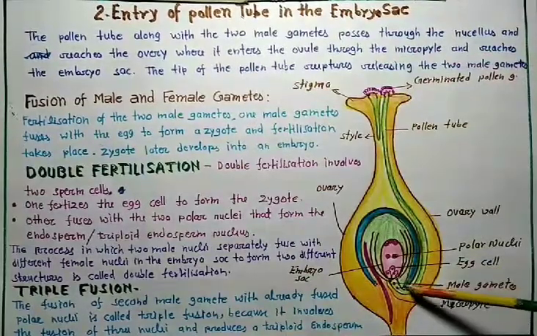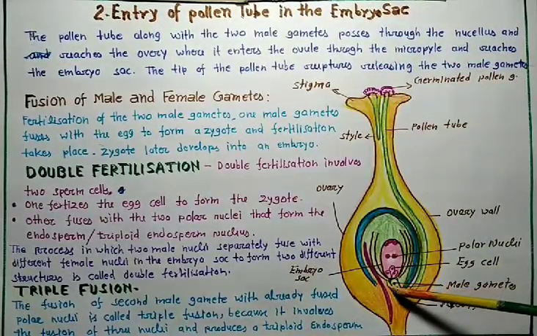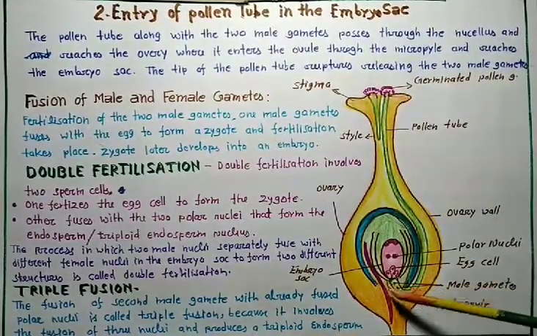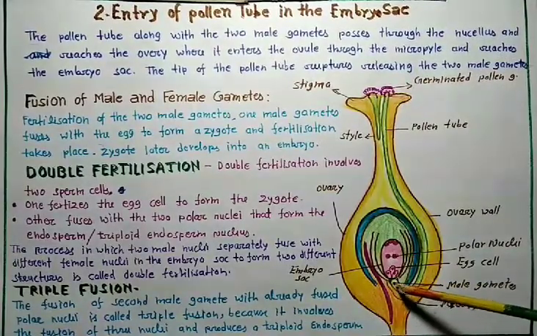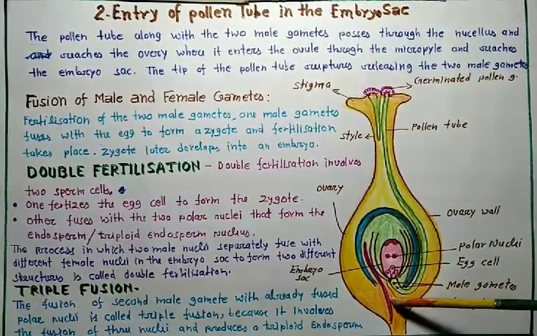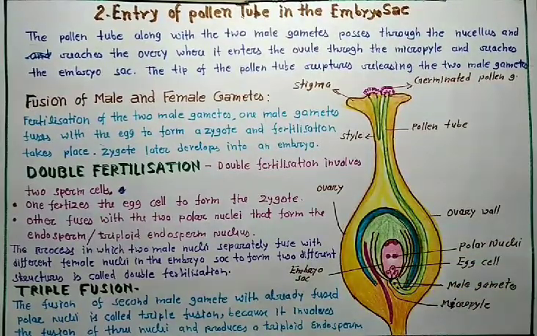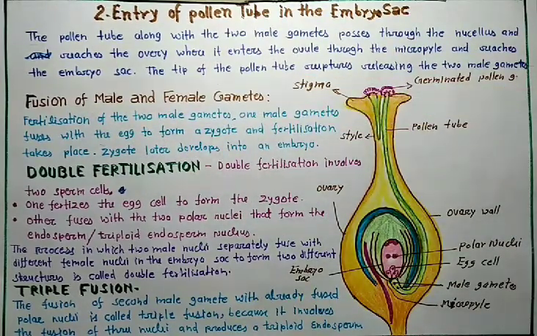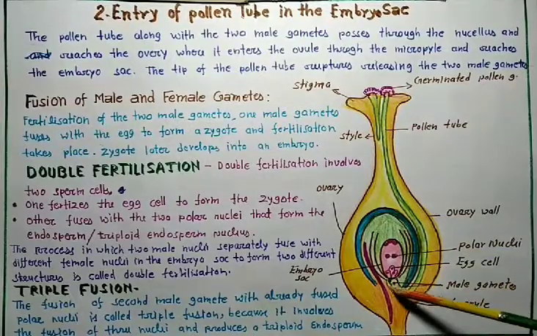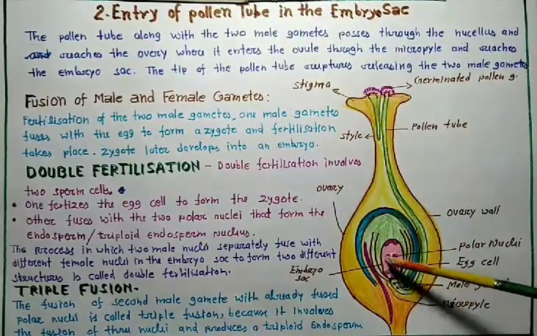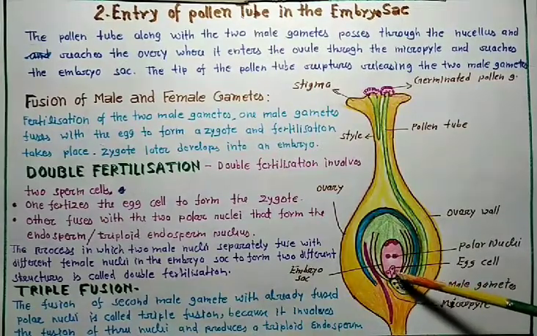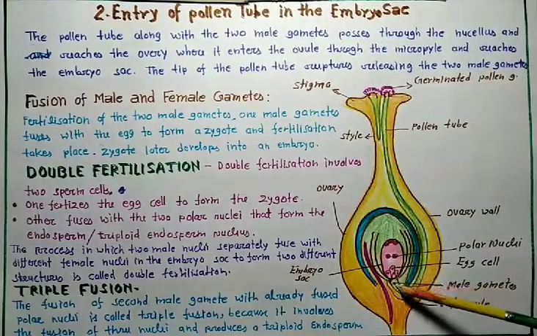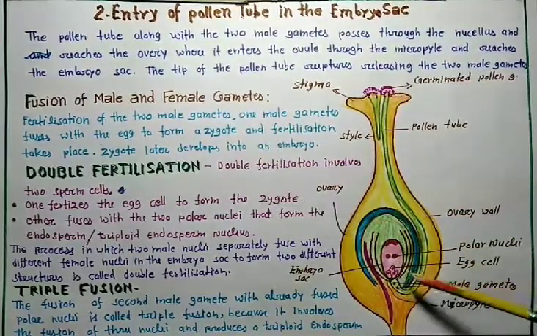This is the tip of the pollen tube. The tip of the pollen tube ruptures, releasing the two male gametes. One is here and one is here. Two male gametes are released into the embryo sac. Okay. Now, fusion of male and female gametes. Fertilization of two male gametes. One male gamete fuses with the egg cell to form a zygote and fertilization takes place. The zygote later develops into the embryo.